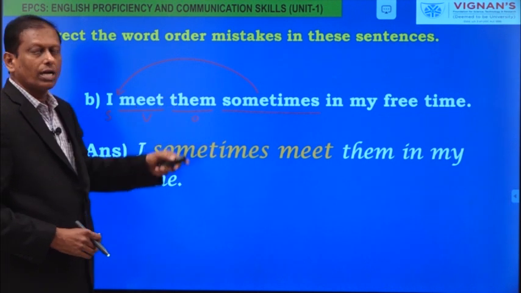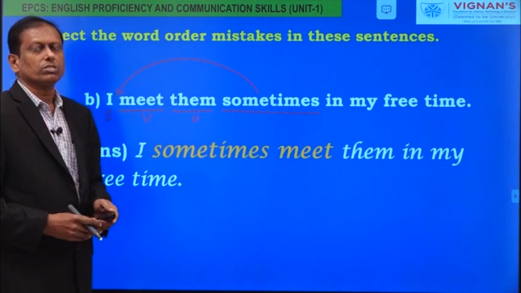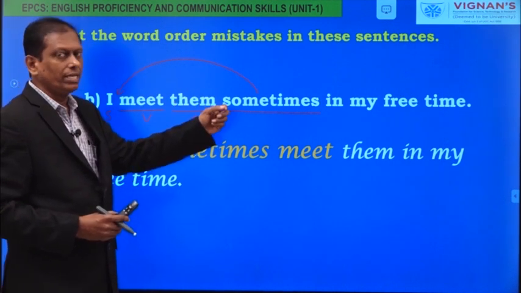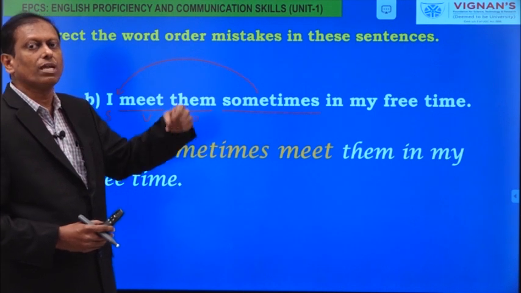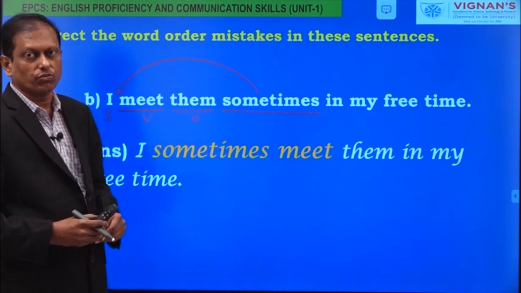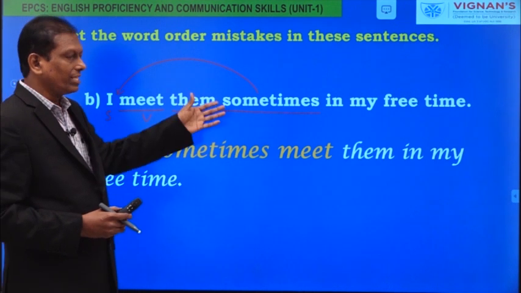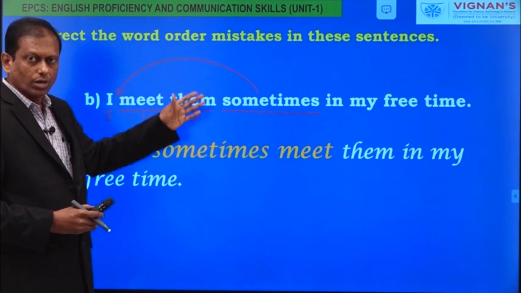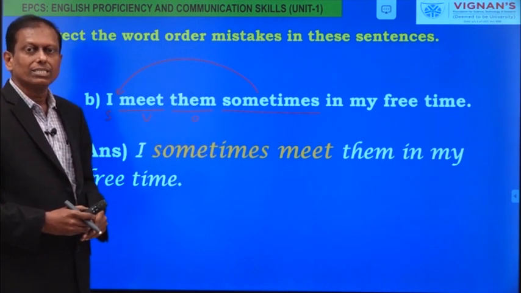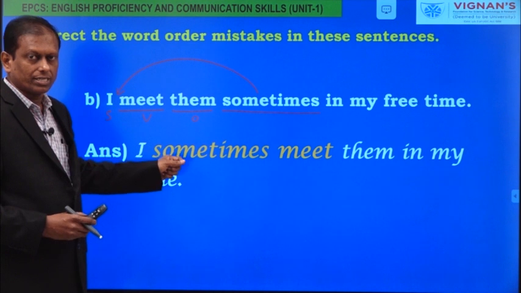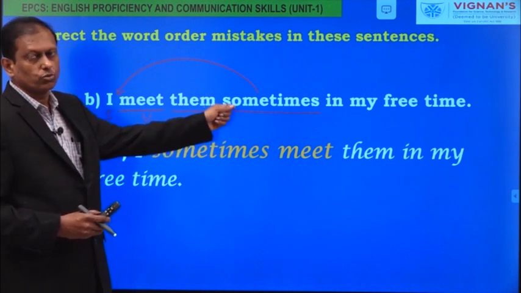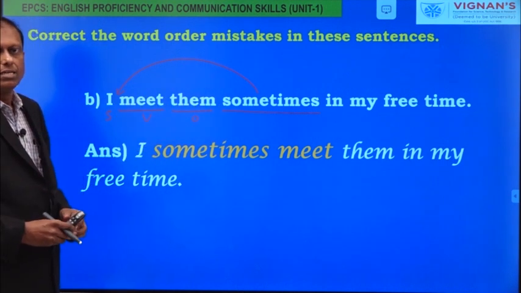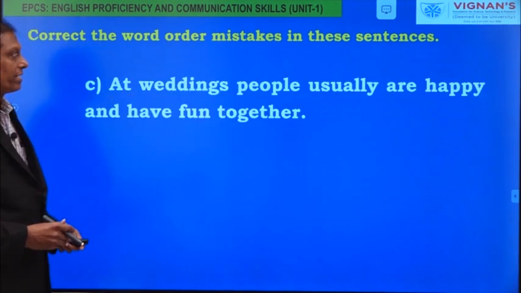It doesn't look like an error to us because there are so many adverbs that we use interchangeably and as per our convenience, from the point of view of our local languages, and that's why we call these errors Indianisms. They do not look like errors for us, but for accurate, correct English, these adverbs should not be placed anywhere in the sentence; they have to be placed correctly. Now, look at the next one.